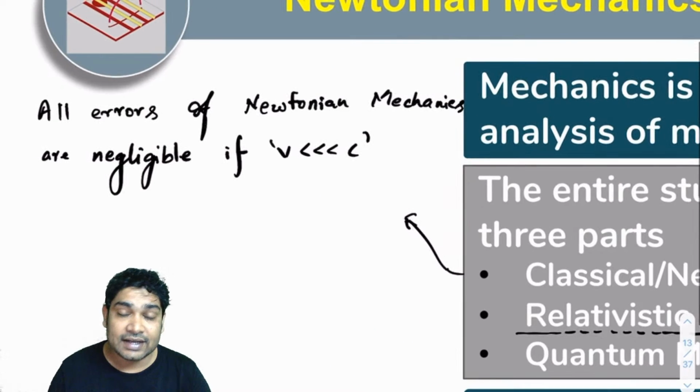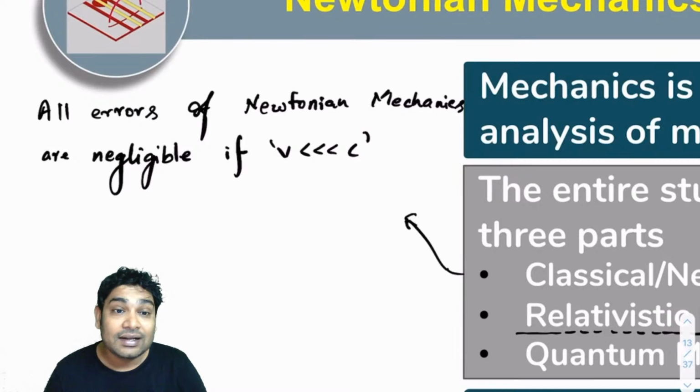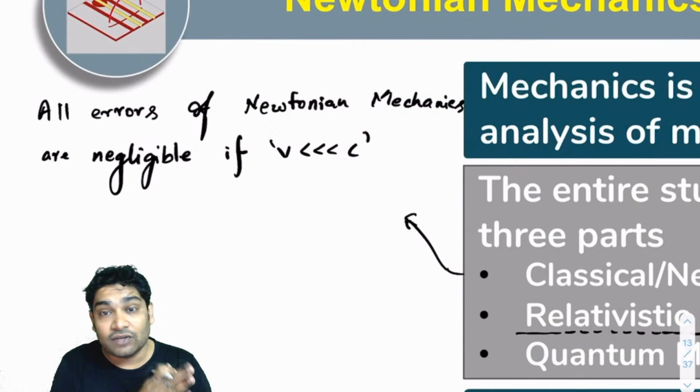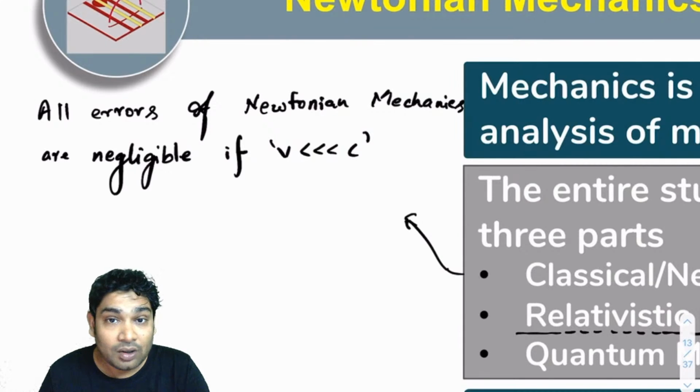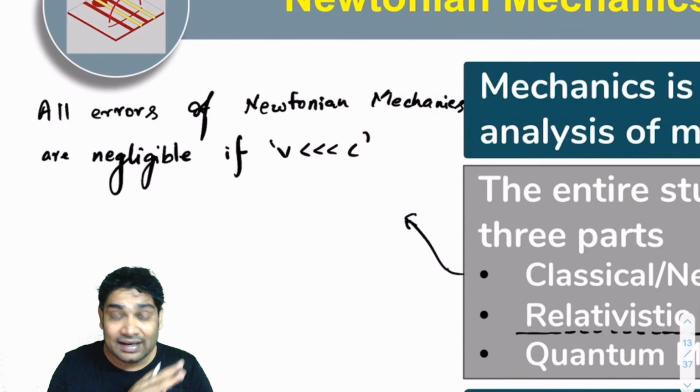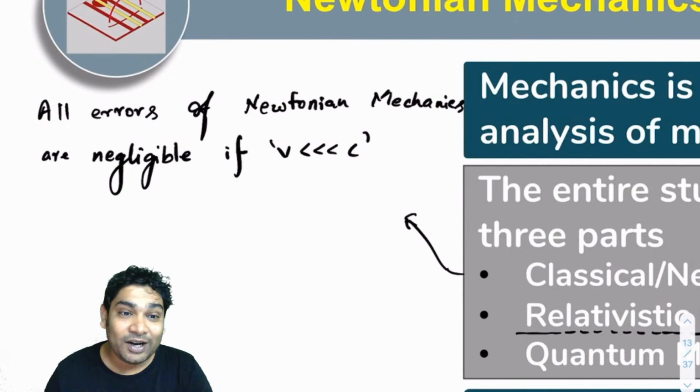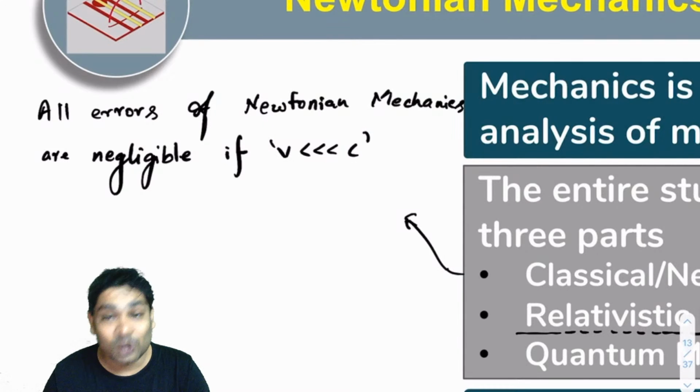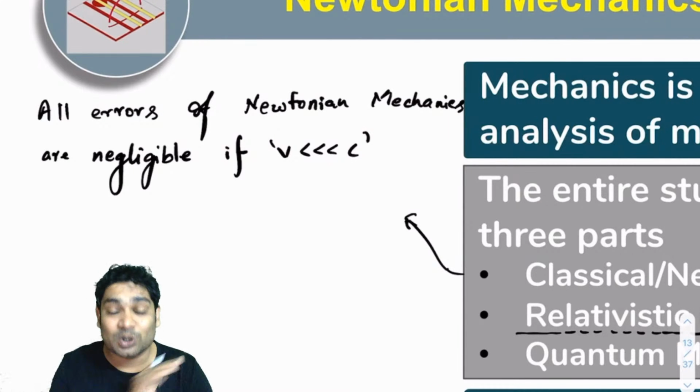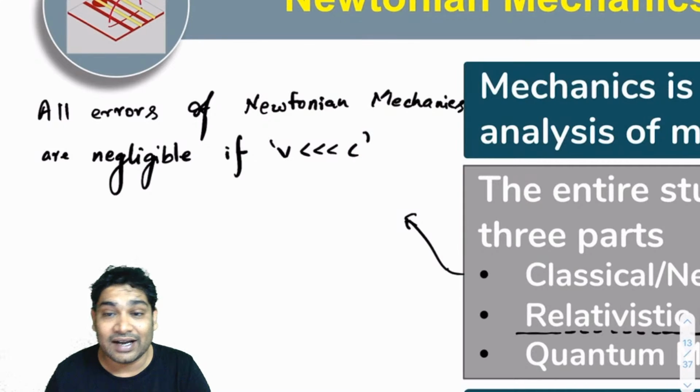Practically, the error is negligible. You don't even realize the error, and that is why nobody corrected Newton's equations for almost 230 years. Newton presented his equations in 1676. Einstein corrected them in the early 1900s. Why people did not realize that there was an error in these equations was because practically the error is so small that you don't realize it.